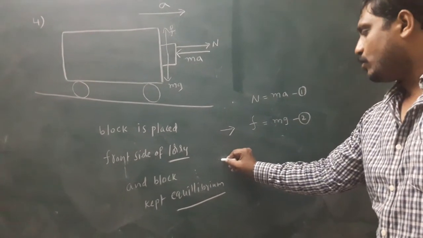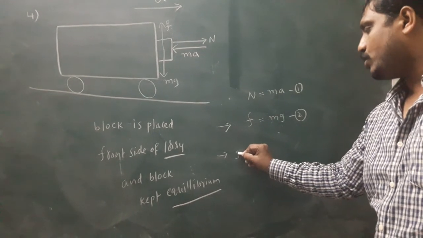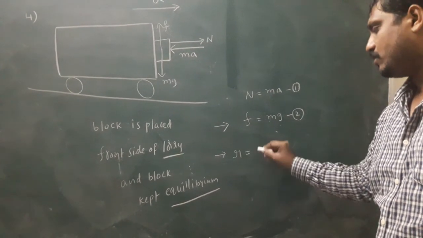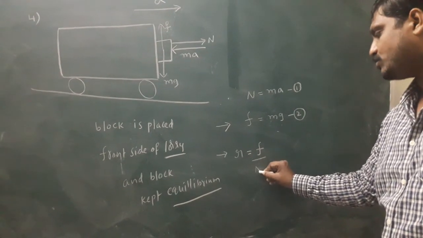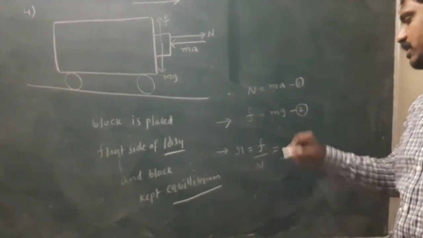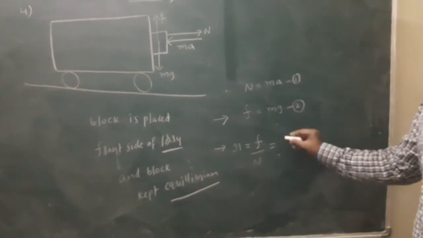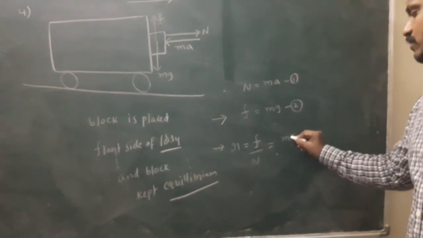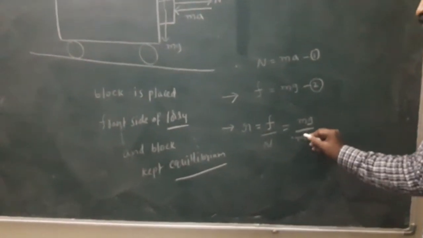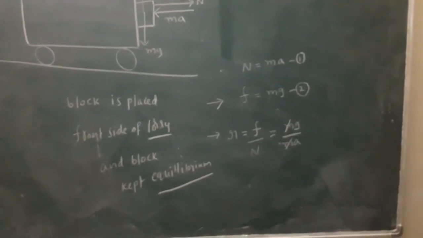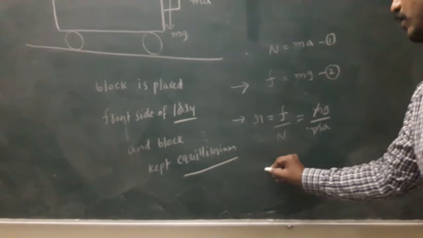For example, to determine the coefficient of friction: the formula is the frictional force divided by the normal reaction force. Equation 2 by equation 1. The frictional force is mg, and the normal reaction is ma. Here m cancels.